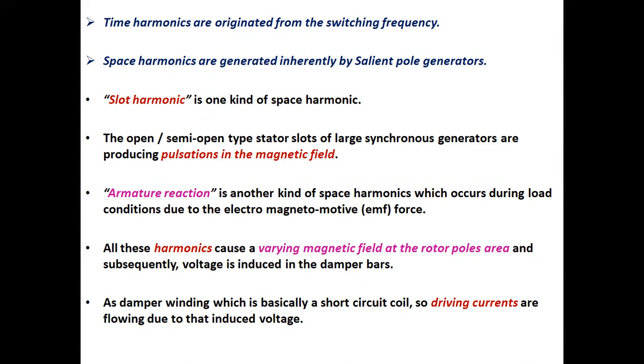All these harmonics cause a varying magnetic field at the rotor poles area, and subsequently voltage is induced in the damper bars. As the damper winding is basically a short circuit coil, driving currents flow due to that induced voltage.